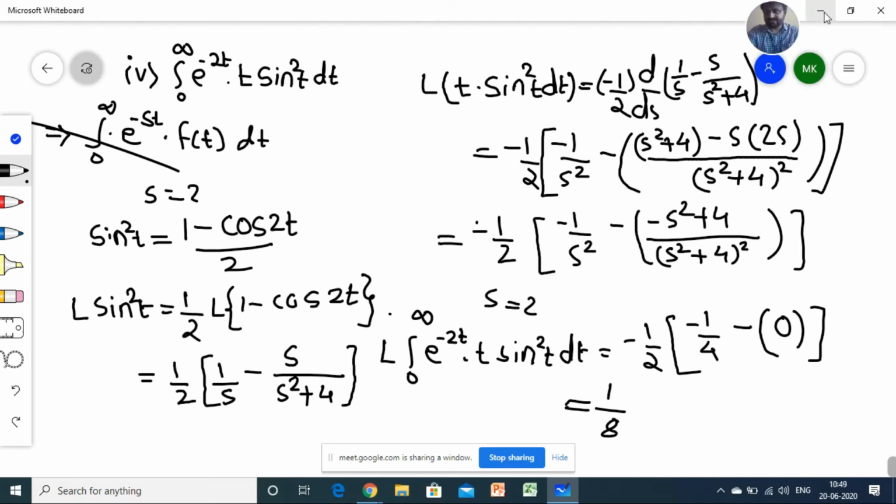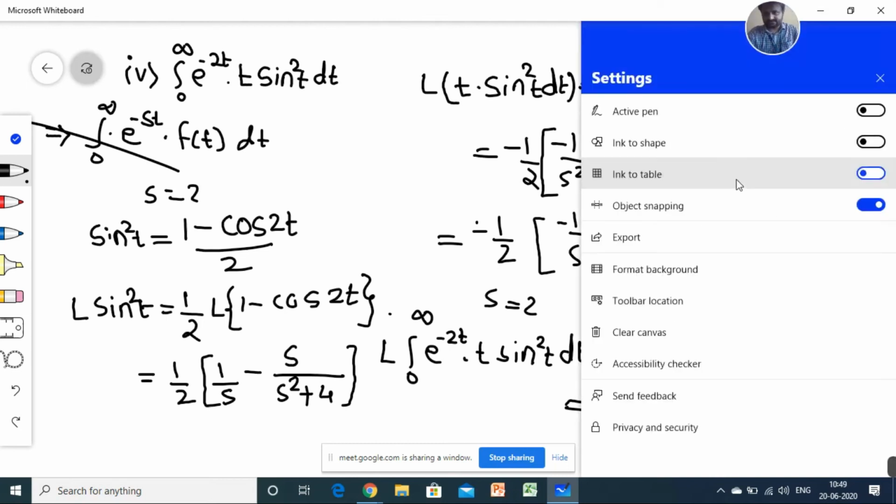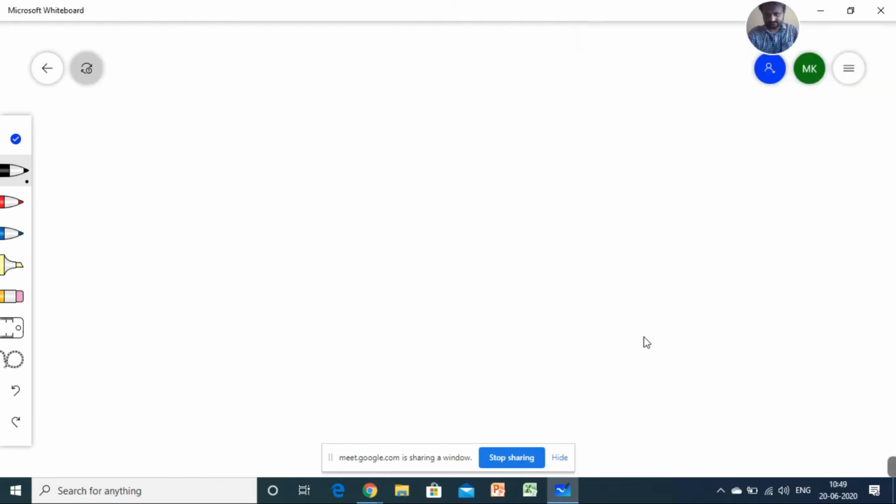I'm just taking one simple example so that you will understand: integral 0 to infinity of e raised to minus 2t into t square into sine of 3t. This is a simple example.